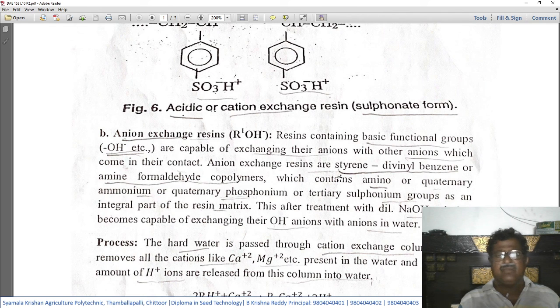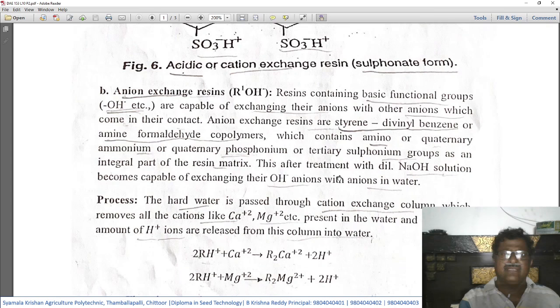These are examples of anion exchange type resins, which contain amino, quaternary ammonium, quaternary phosphonium, or tertiary sulfonium groups as an integral part of the resin matrix. These are the various chemical components that are present in the resin matrix.